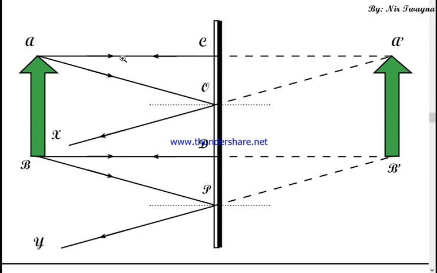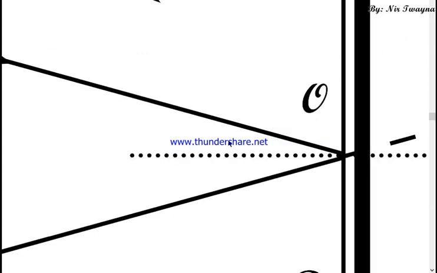Now let's use the law of reflection over here. This is the incident ray, and a certain angle is formed by the incident ray. What do you call that angle?